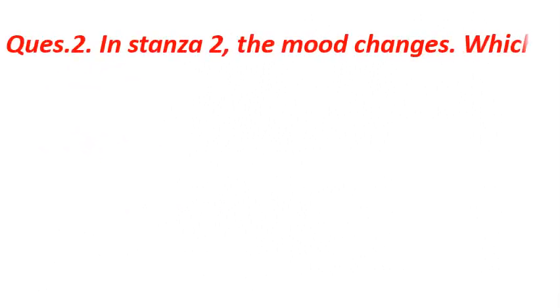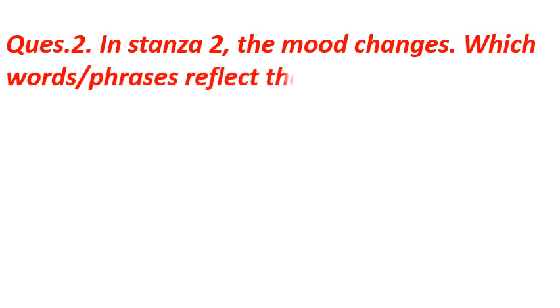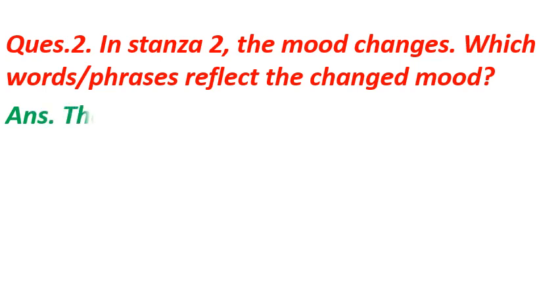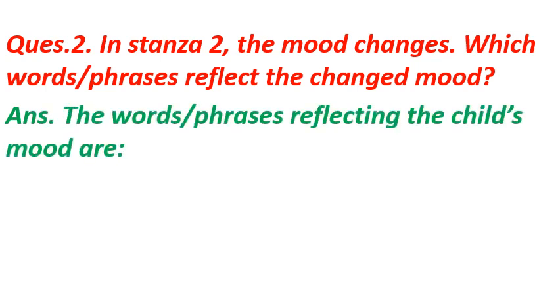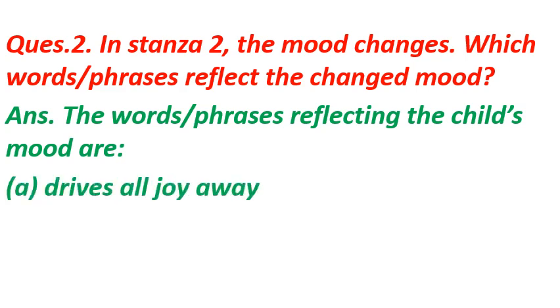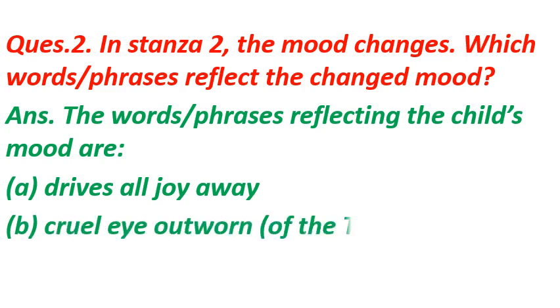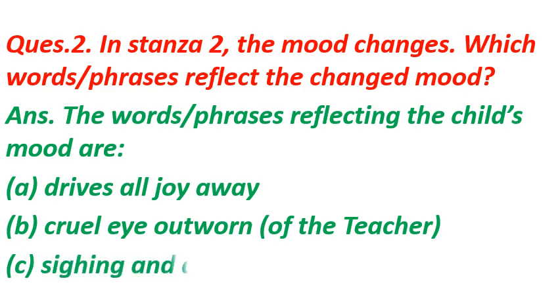Question number 2 is in stanza 2 the mood changes. Which words or phrases reflect the changed mood? The answer is: the words or phrases reflecting the child's mood are: number 1, drives all joy away. Number 2, cruel eye outworn, that is of the teacher. Number 3, sighing and dismay.